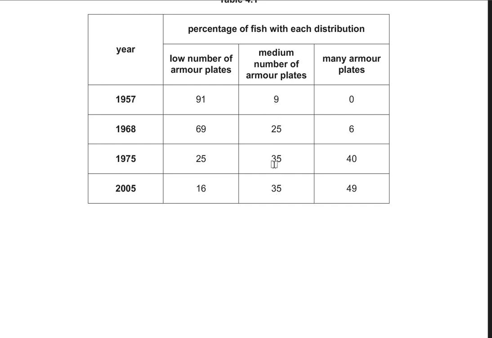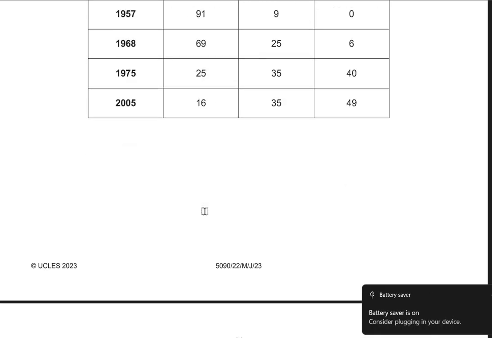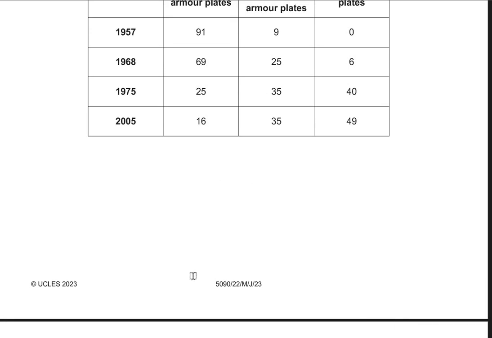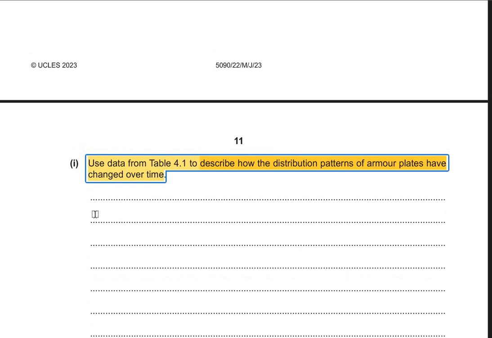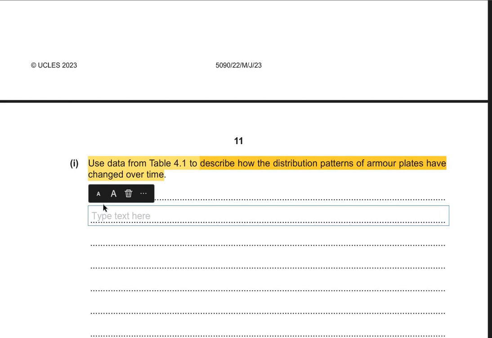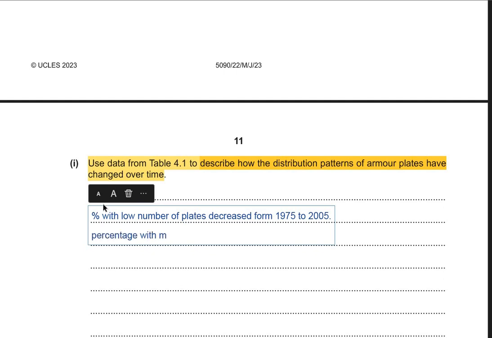However, medium number of plates increased till 1975, whereas low number of armor plates decreased subsequently over time from 1975 till 2005. All right, so first of all we will tell the general trend of the graph, that is, percentage with low number of plates decreased from 1975 to 2005. Then we will talk about that percentage with many and medium plates increased with time.